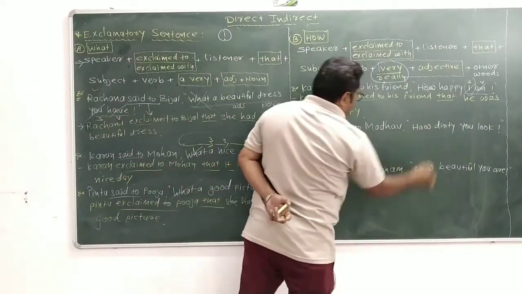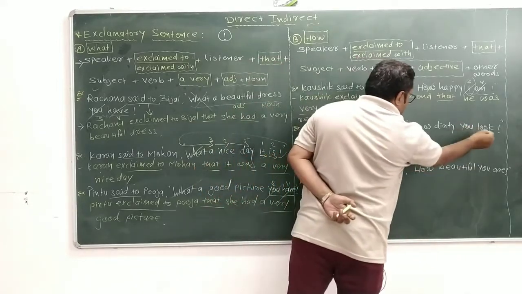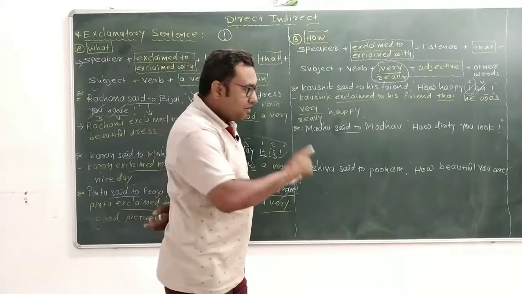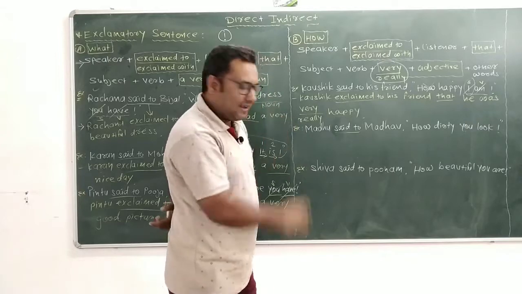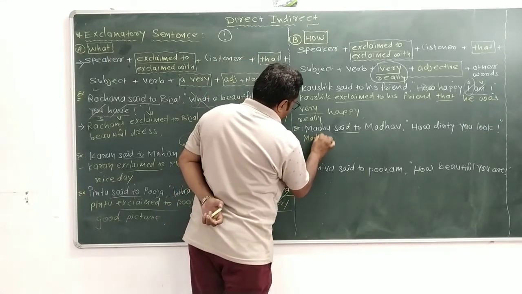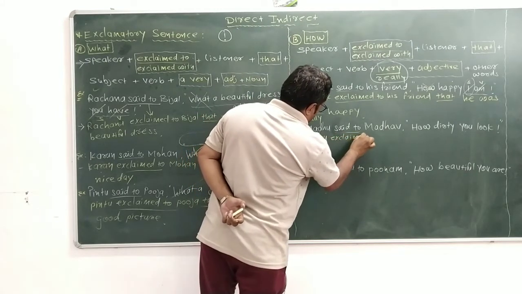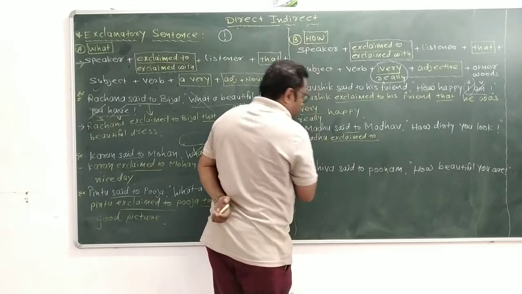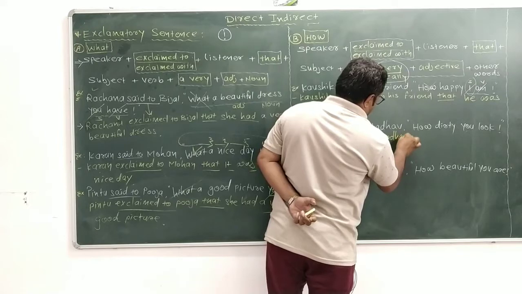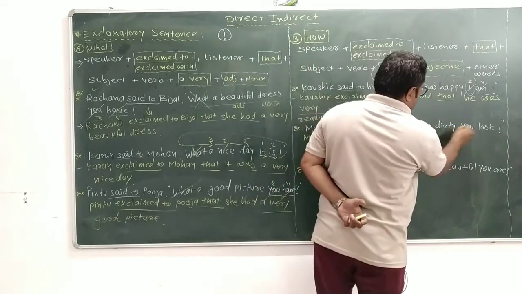Now, what about how? Madhu said to Madhav, how dirty you look. That means you look really dirty. You look very dirty. First of all, Madhu exclaimed to Madhav that how dirty you look.